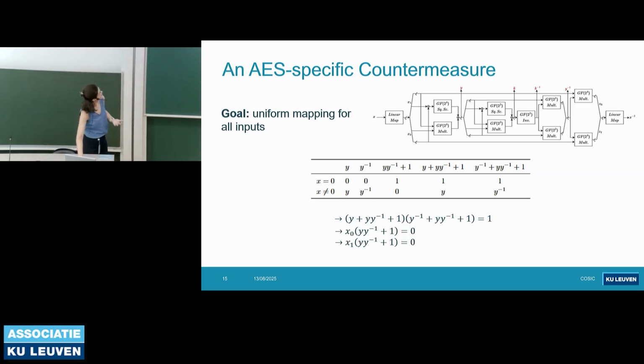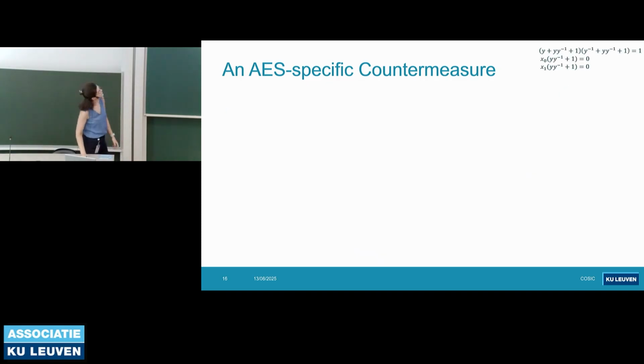And the important part is that if we take these 2 values, it's always 1, and independent of the value of the X. And we have the next 2 expressions where the input times Y Y inverse plus 1 is 0. So we're going to use these 3 expressions in the derived mapping. And let's see how we can use them. So I put that in the corner so that we can keep it in mind.